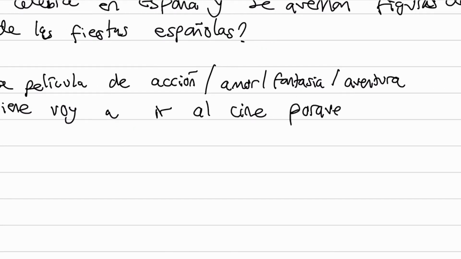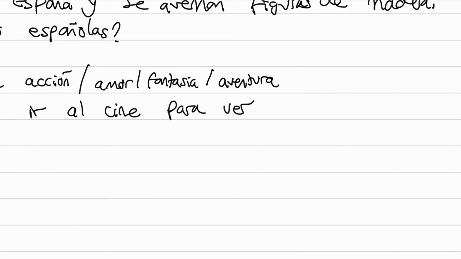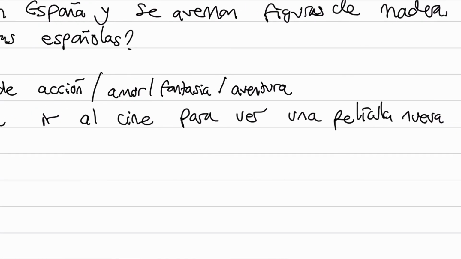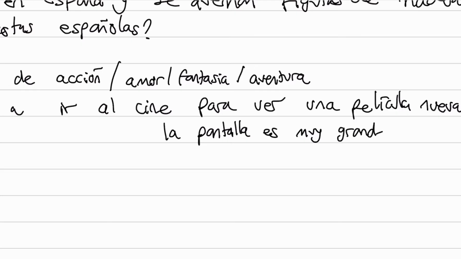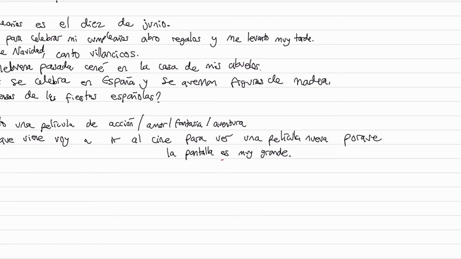So I'm going to go to the cinema. Actually, before that, I'm going to add my purpose. So para. So to see, para ver una película nueva. Porque. I'm going to do this in the second line here. Porque I'm going to describe why the cinema is good. You have seen bullet points before about sort of the pros and cons of a cinema. So porque la pantalla es muy grande is a really good reason. So the screen, es la pantalla, is very big. Simple as that. Okay? So that bit there is in the present tense, saying es.